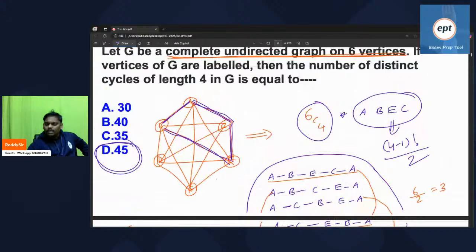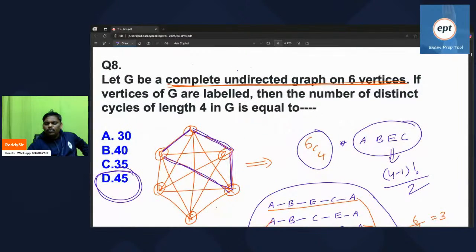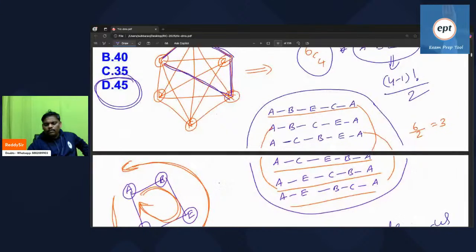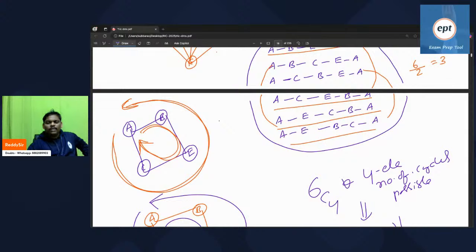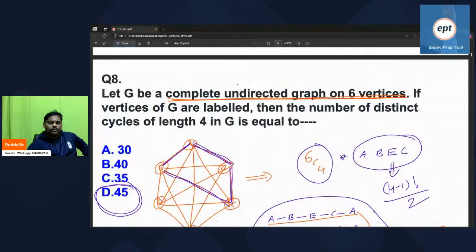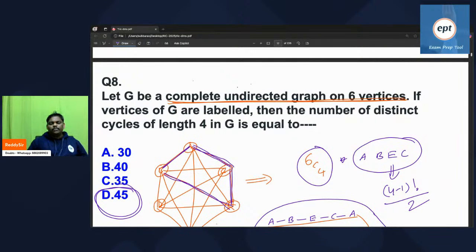The distinct keyword is not there. I think the meaning is the same. You may not count the same thing again and again. To eliminate the ambiguity, he kept it. Otherwise, how can you read the same cycle in different orders? The number of cycles will be the same, na? The same cycle you cannot count so many times. To eliminate ambiguity, maybe kept like this.